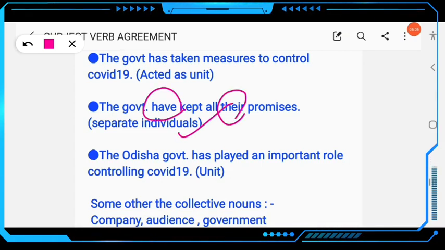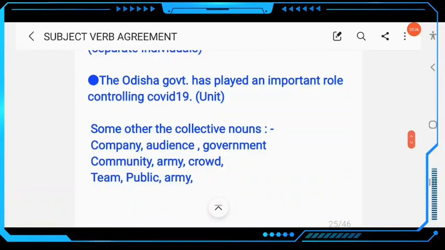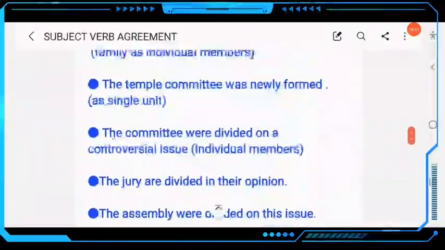The next example here: the Odisha government has played an important role in controlling COVID-19. Here we are talking about a particular government unit. The Odisha government has played. That's why the verb must be singular here. Some other collectives, as you know: company, audience, we have already discussed government. Then community, army, crowd, team, public, army. So this is rule number 21.